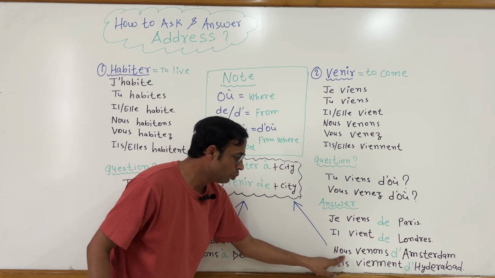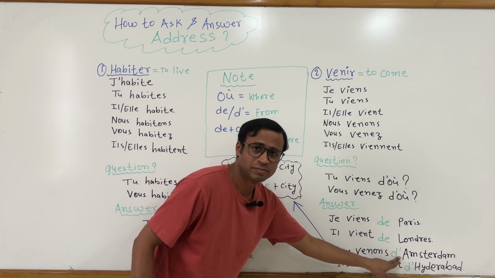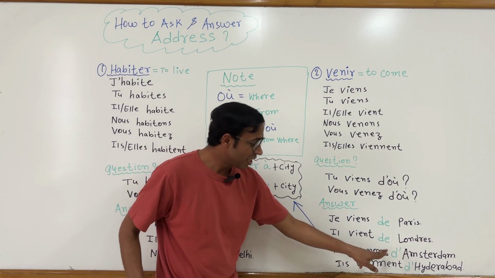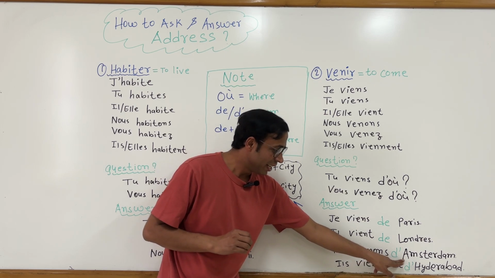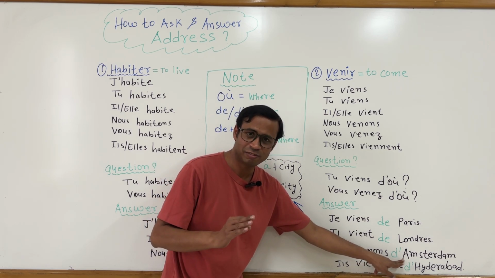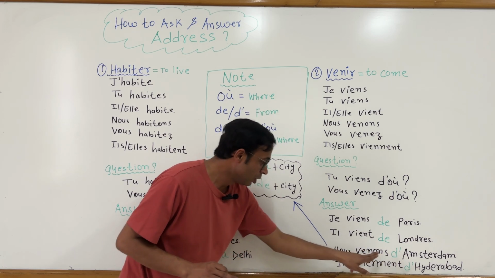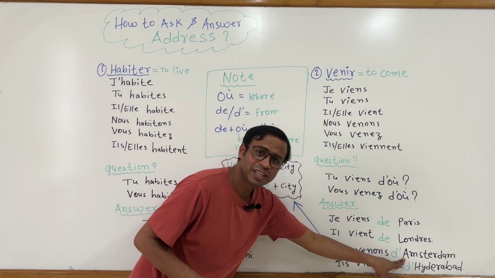Next, nous venons d'Amsterdam, which means we come from Amsterdam. Okay, so why have I given here d apostrophe? Because Amsterdam starts with a vowel. A is a vowel. So we are using d apostrophe. All right. So nous venons d'Amsterdam, we come from Amsterdam.